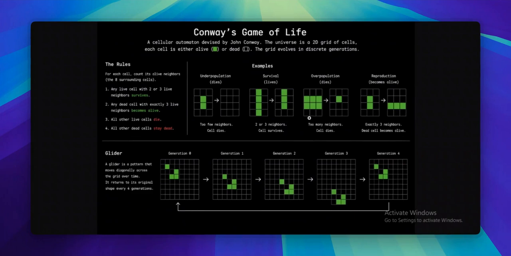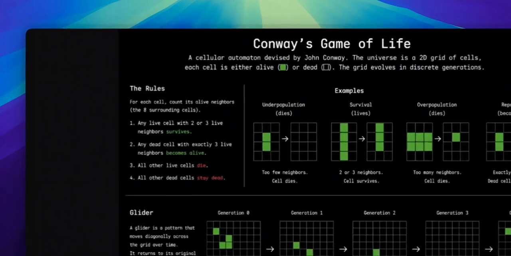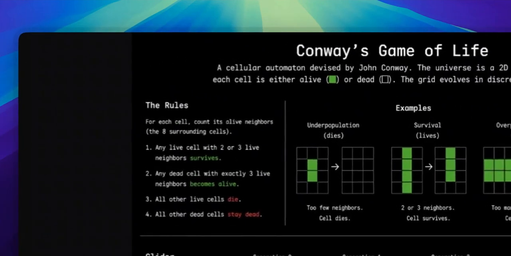It is a two-dimensional grid where each cell exists in one of two states: alive or dead. The system evolves step by step in discrete moments called generations. In this standard universe, each cell looks at its 8 immediate neighbors: horizontal, vertical, and diagonal. It then follows 4 immutable rules.